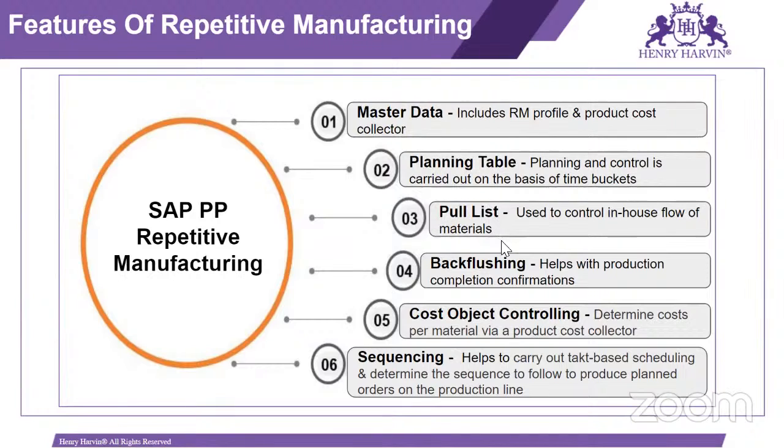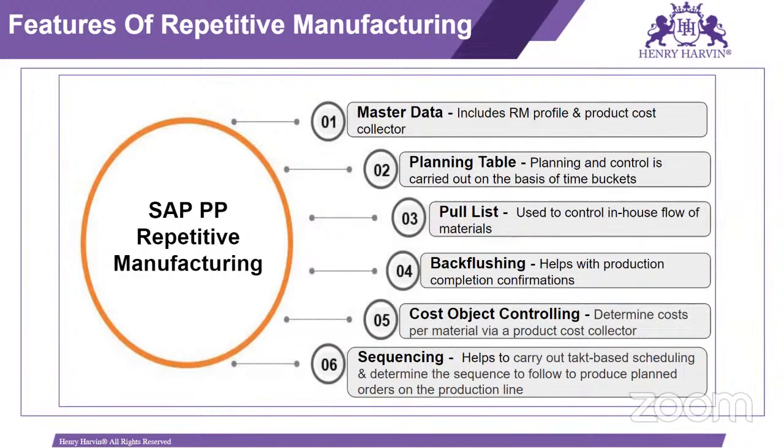Then backflushing. Backflushing is nothing but automatic goods issue, so it helps with production completion confirmation. Then cost object controlling. This is about the costing. Determine cost per material via product cost collector. So based on the period base, we are checking the cost for that particular period.